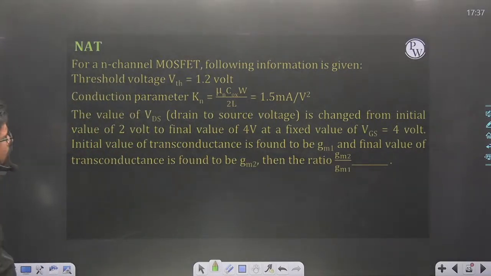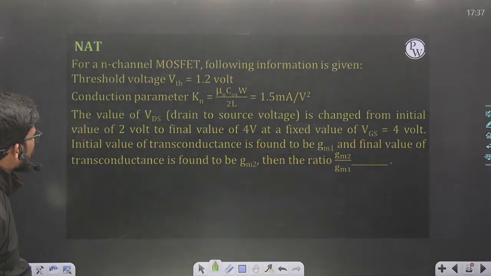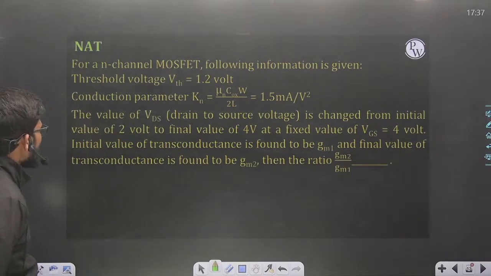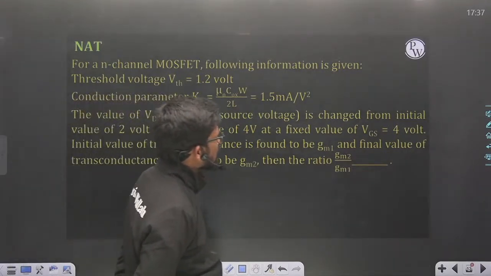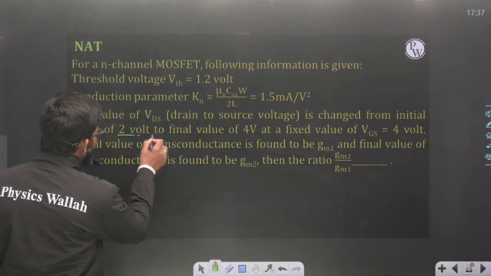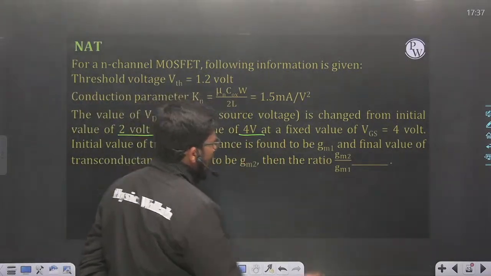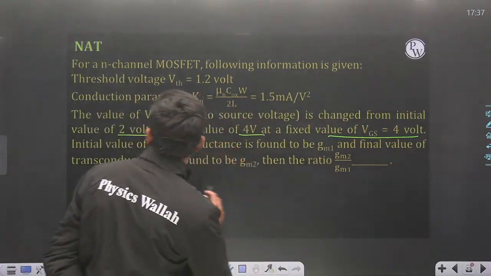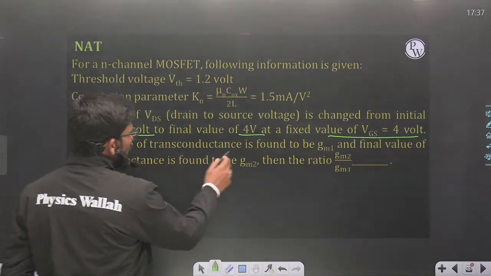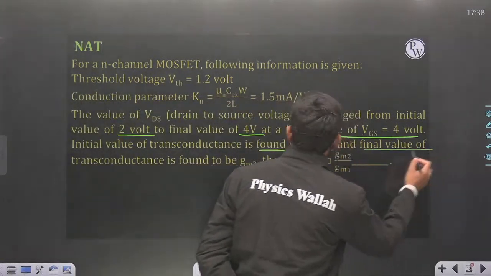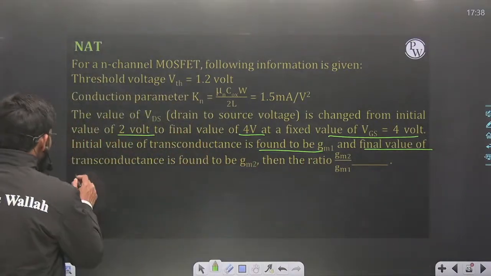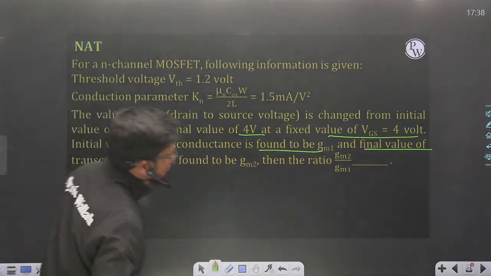For an N-channel MOSFET, the following information is given. Threshold voltage VTH is equal to 1.2 volt. Conduction parameter Kn, which is mu Cox W by 2L, is 1.5 milliampere per volt square. The value of VDS, drain to source voltage, is changed from an initial value of 2 volt to a final value of 4 volt at a fixed value of VGS of 4 volt. Initial value of transconductance is found to be GM1 and final value of transconductance is found to be GM2. Then find the value of the ratio GM1 by GM2. So VGS is fixed, and the VGS value is 4 volt.